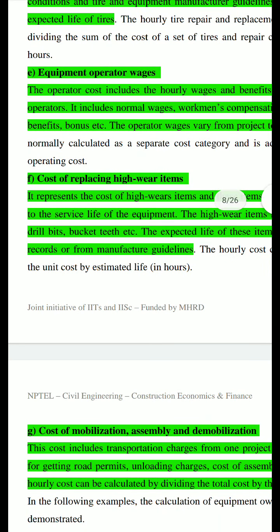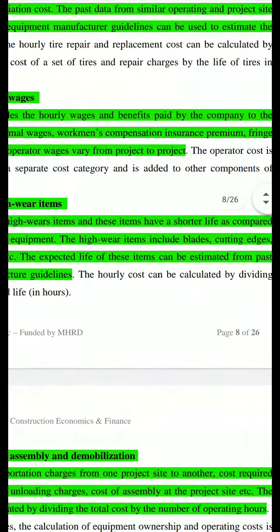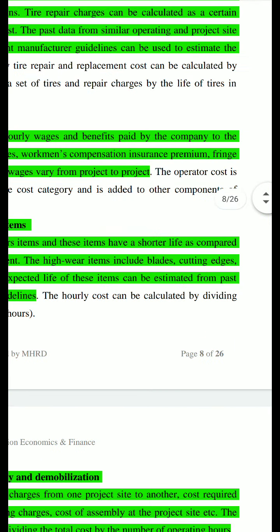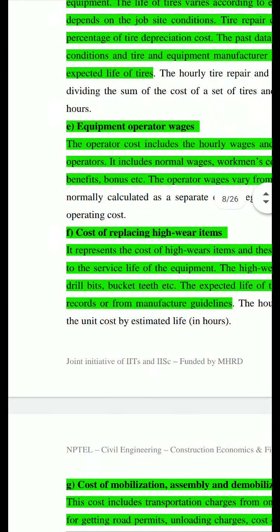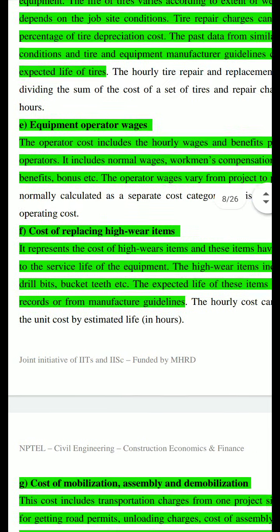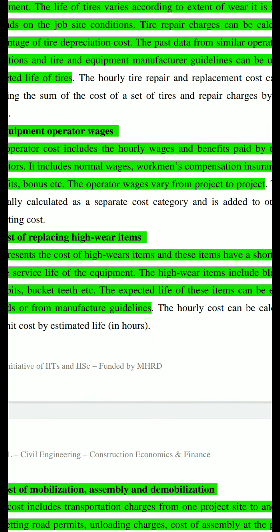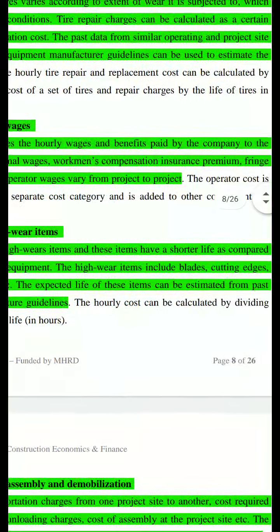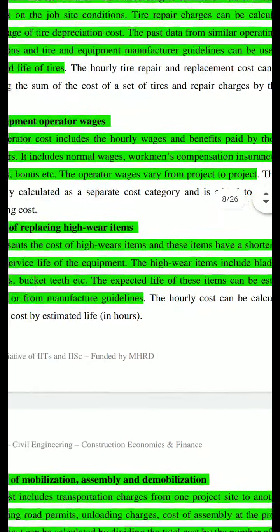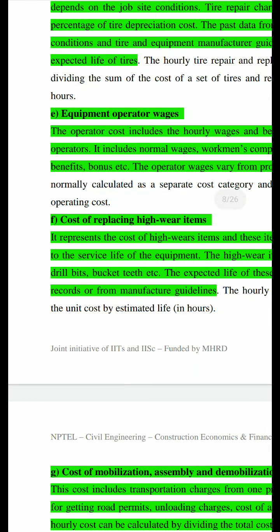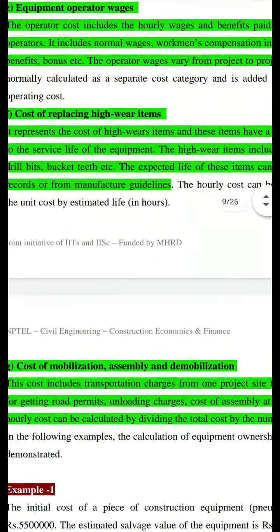So you have to replace them regularly. The high wear items include blades, cutting edges, drill bits, bucket teeth, etc. These are all the major components for different types of earth moving or other construction equipment. The expected life of these items can be estimated from past records or from manufacturing guidelines.